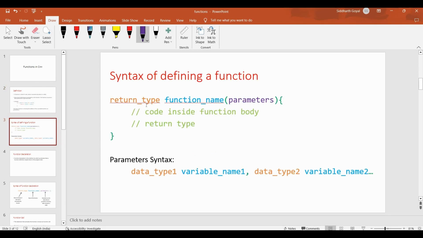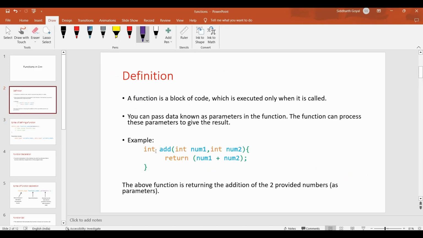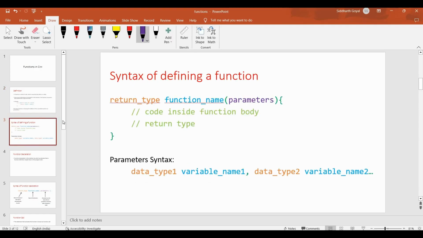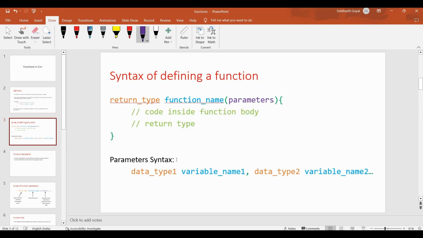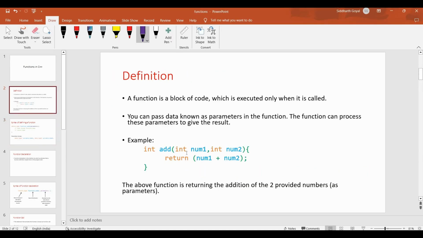This is the syntax for defining a function. This is the return type, int, which means the return will be in integer form. This is the function name. Here the function name is add, and these are the parameters, int num1 and int num2. The parameter syntax is really simple: the data type, then the variable name, separated by commas, right? You can give as many parameters as you want, just like here we have given two parameters, right?